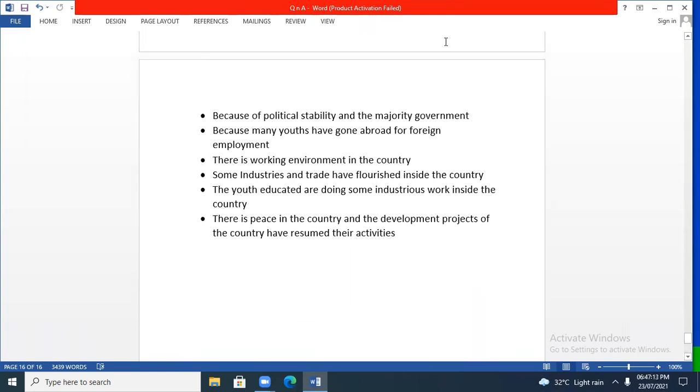And this is the end of the notes of group A and B. Very short questions and short questions. From this unit, long question is not asked. So I hope you have got sufficient notes,